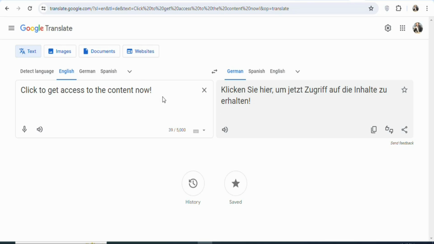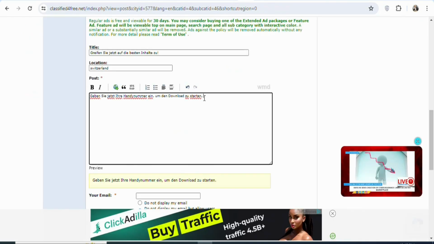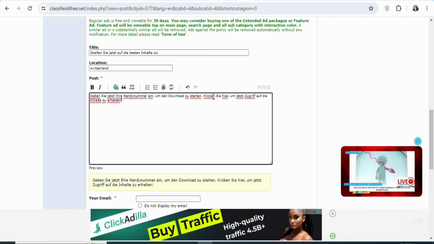Once you type your call to action, click right here so that you can copy the translated text. Once you copy it, you're going to come back and paste it inside the description of your ad. As you can see, that has been done. The next step is that you have to insert our affiliate link here.